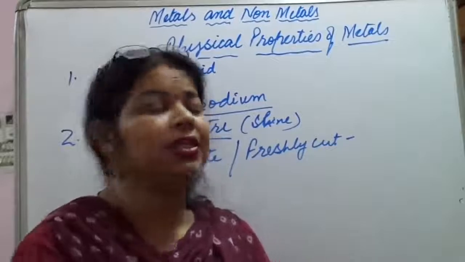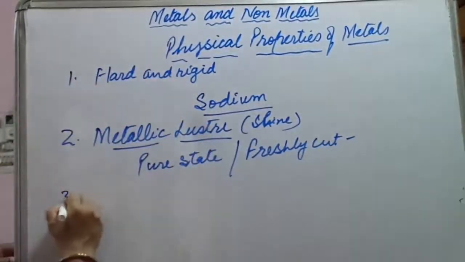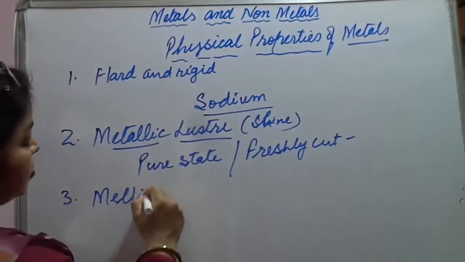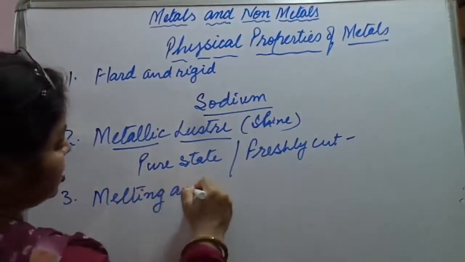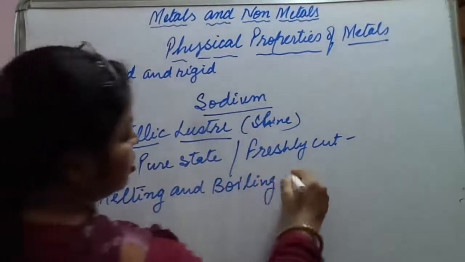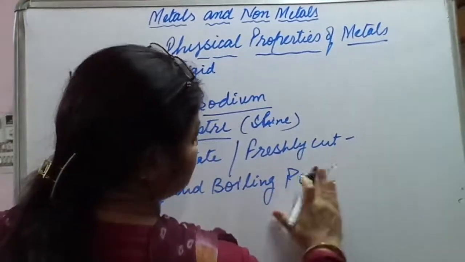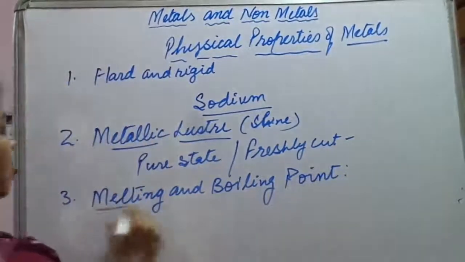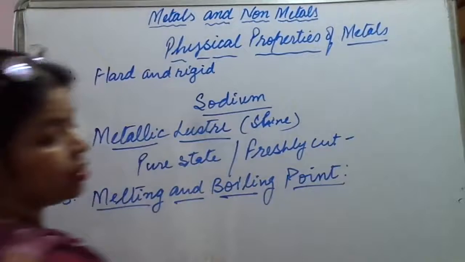Now, the next property that we will discuss is melting and boiling point. Melting and boiling point.